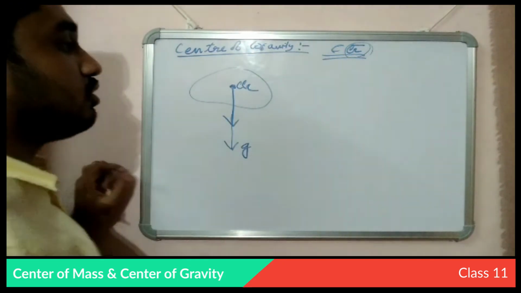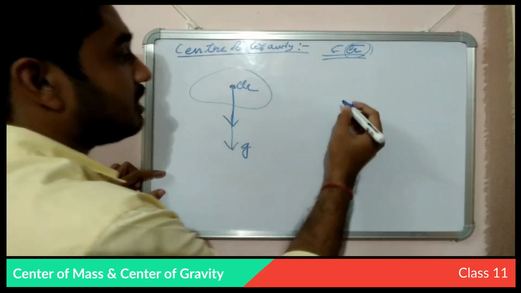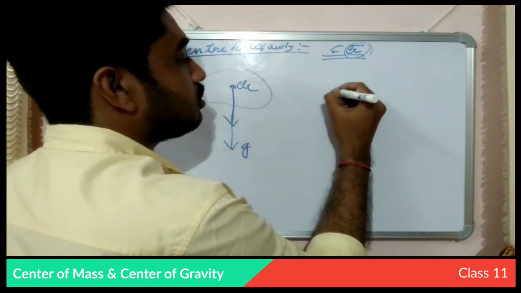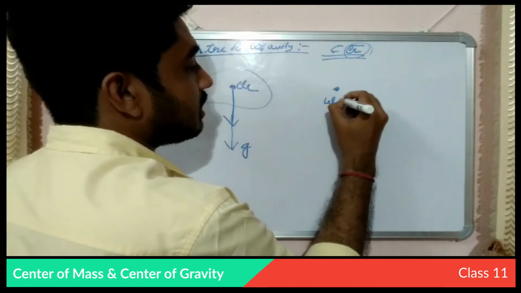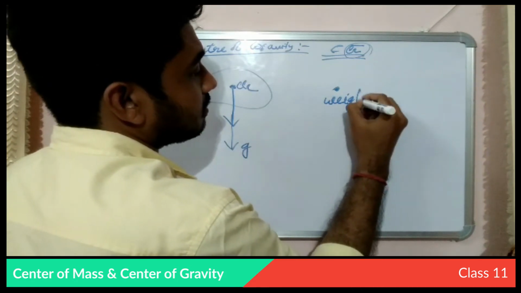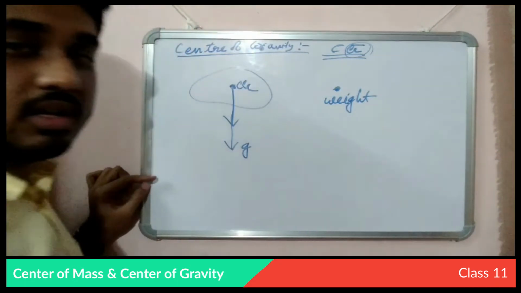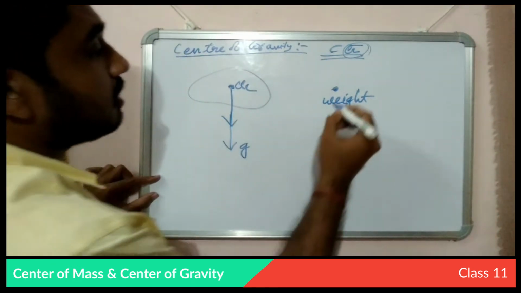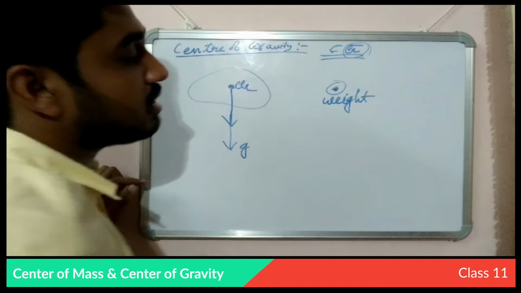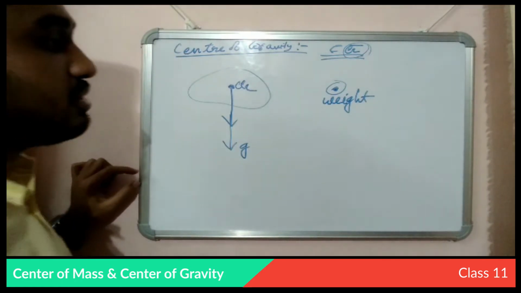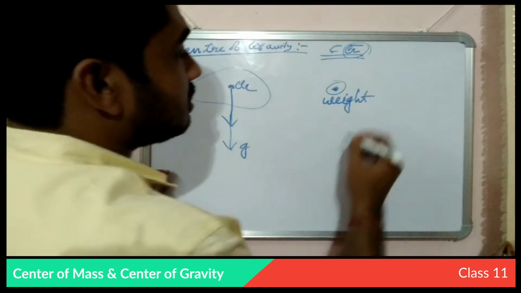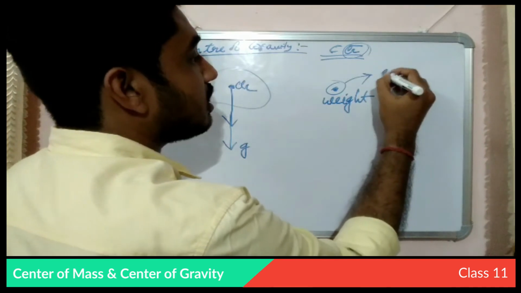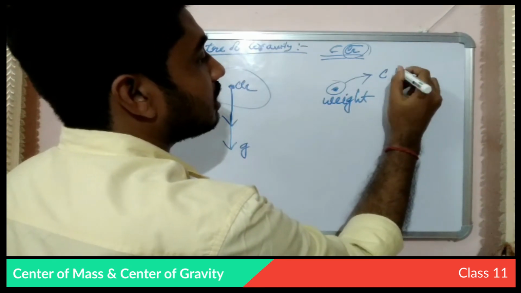Fine. So we can say that the point through which the weight of the body passes or is experienced is known as the center of gravity.